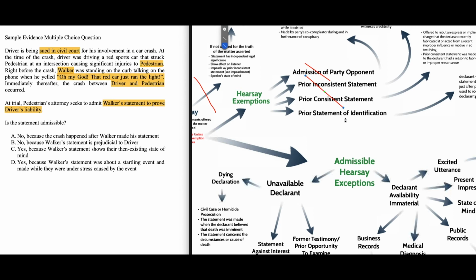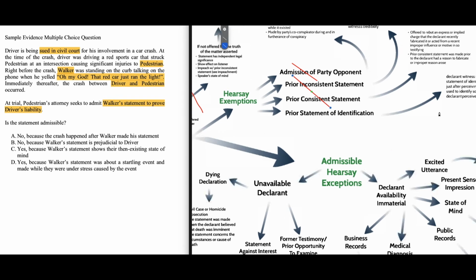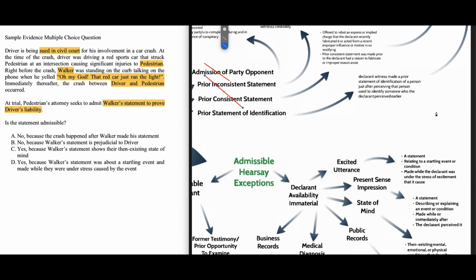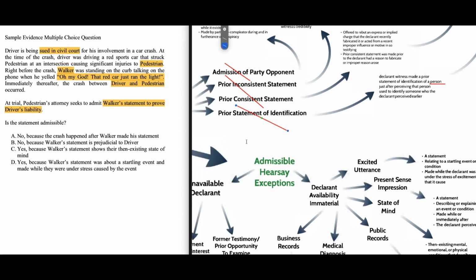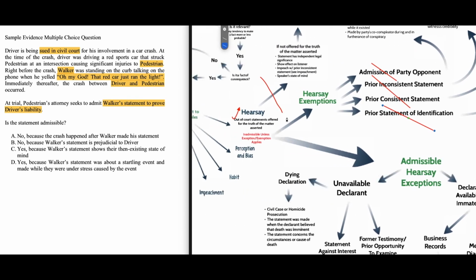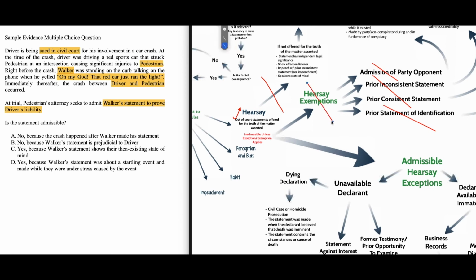Is it a prior statement of identification? Well, some of you may say, well, he's identifying a car. Okay, fair enough. Let's go down that rule and see if it applies. Here it tells us that the declarant witness made a prior statement of identification of a person, which here he's identifying a car. So we can eliminate a prior statement of identification as a possible exemption because it does not apply either. So essentially all the hearsay exemptions are now omitted.